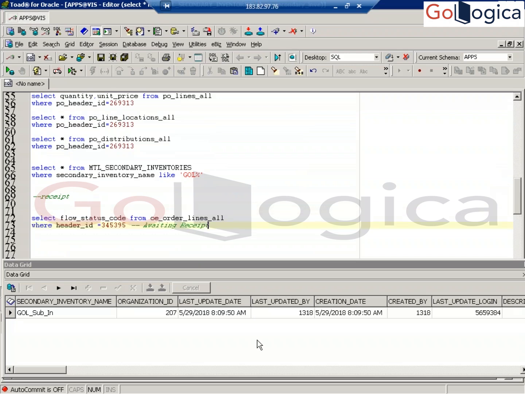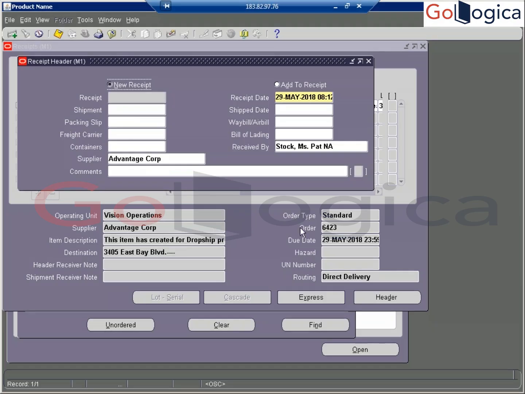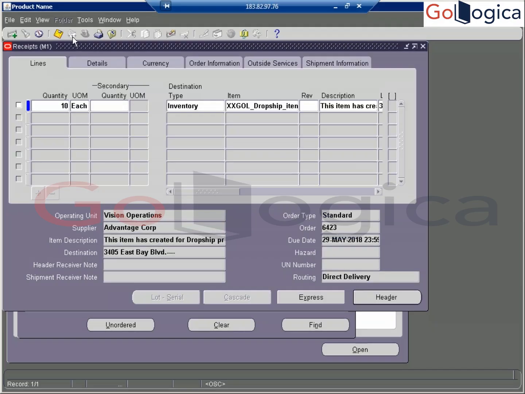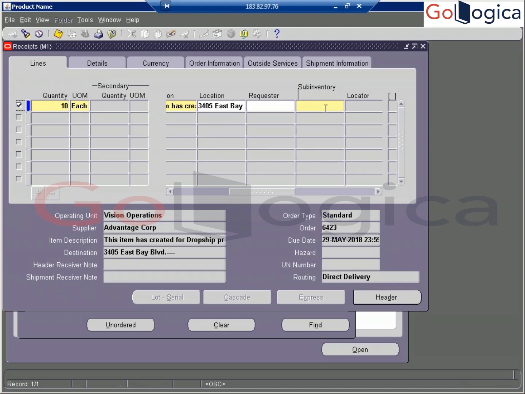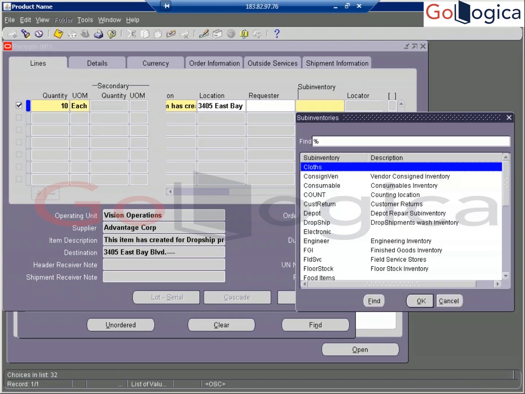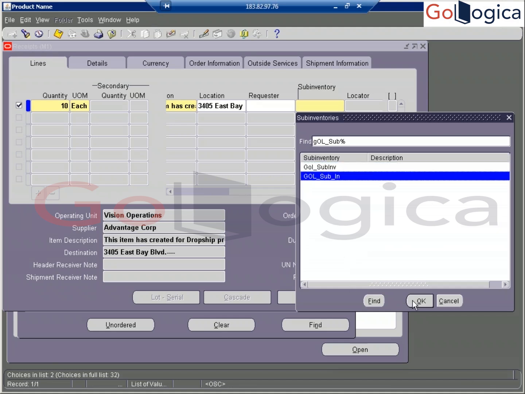Right. Now once you click this, it is going to ask. Previously what were we taking? Stores. Now GOL sub inventory, this is the logical inventory.